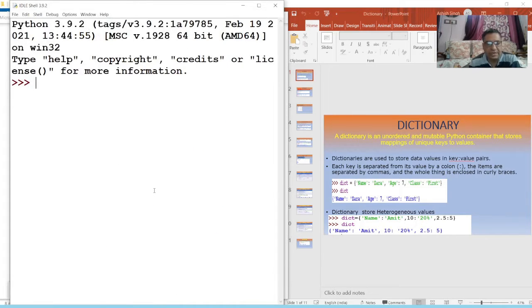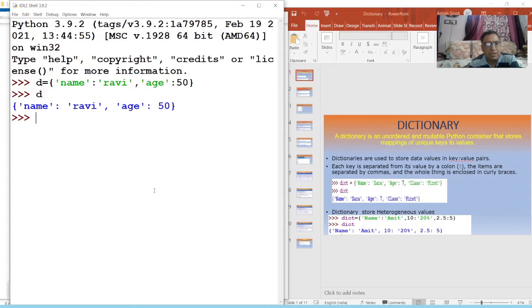Okay, so to create a dictionary, I told you we will use curly braces. D equal to, so I am going to create a dictionary. Suppose I create a dictionary, name colon. So suppose I have given the name Ravi, comma, the next key is age, colon 50. So in this way you can give key and value. Okay, so now my dictionary has been created.